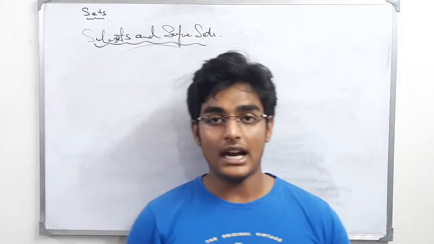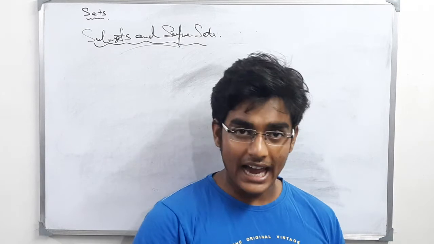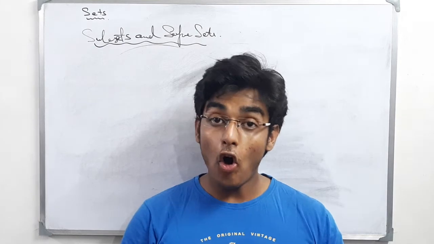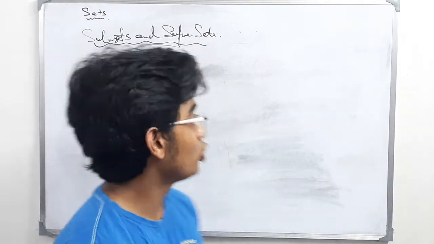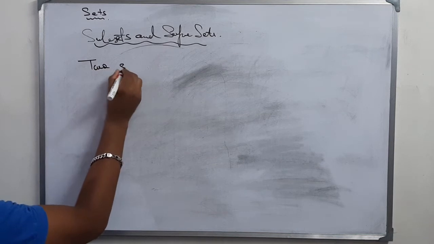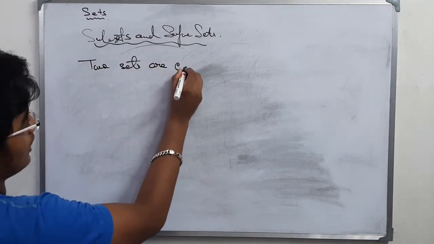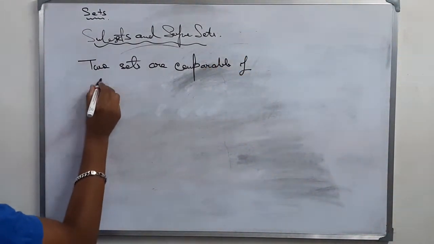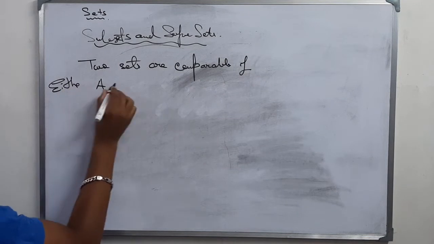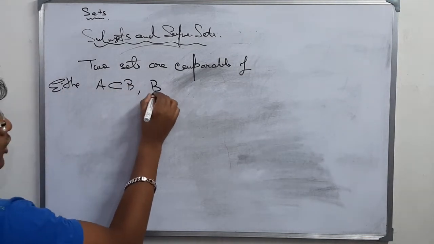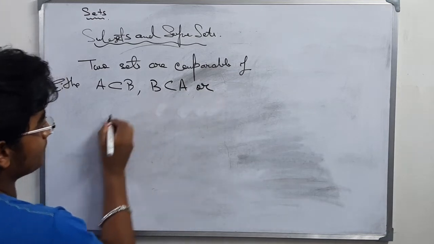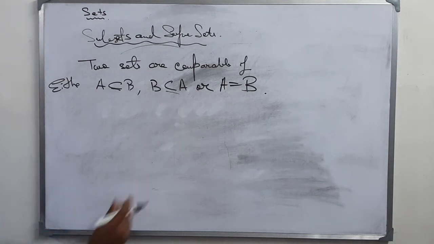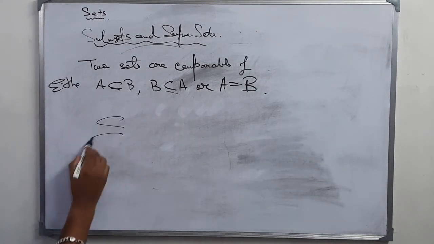Two sets A and B are said to be comparable if either A is a subset of B, or B is a subset of A, or A equals B. Two sets are comparable if either A is a subset of B, or B is a subset of A, or A equals B. We give this sign also. Proper subset is this sign and normal subset is this sign.